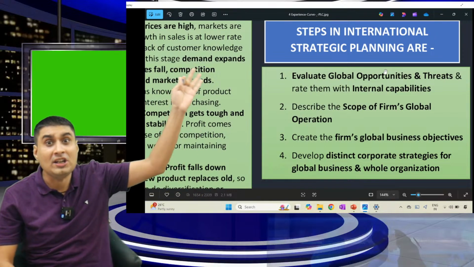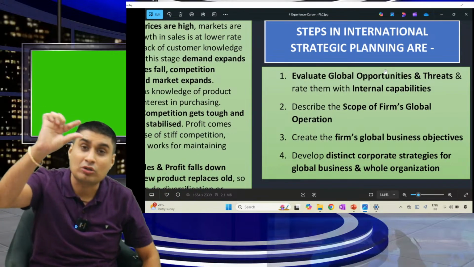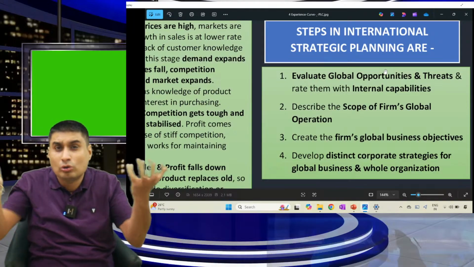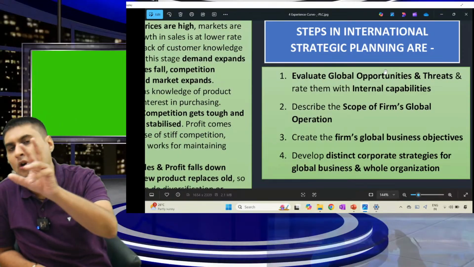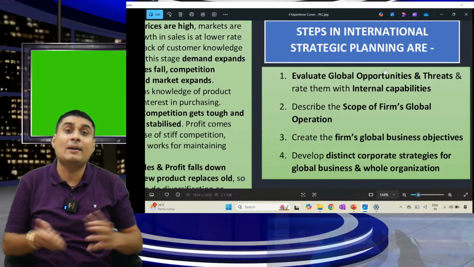Evaluate global opportunity: it is huge. In every medicine, that outer part is used. Rate them: do you have that capability? Yes, it's an Ahmedabad based company, they have full capability. Evaluate opportunity and threat, rate them with internal capability.